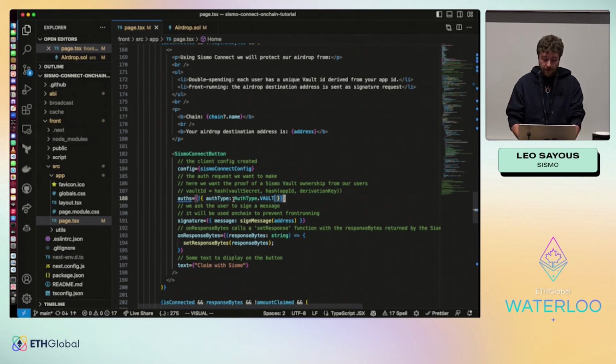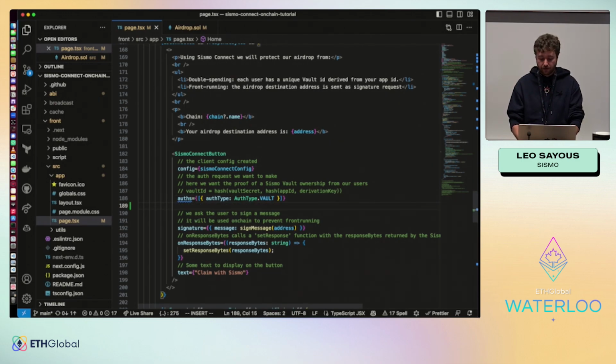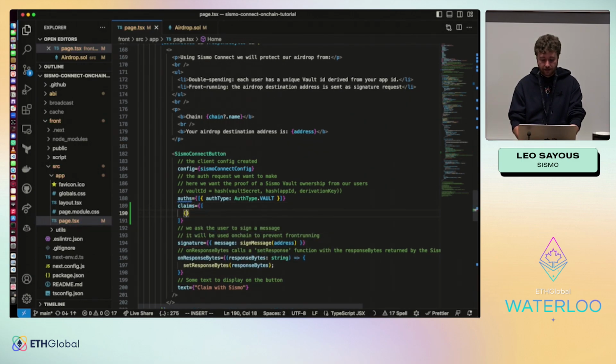So that means we already have the beginning. That means we already have our Vault ID. Now we need to add the claims. So let's add our claims.